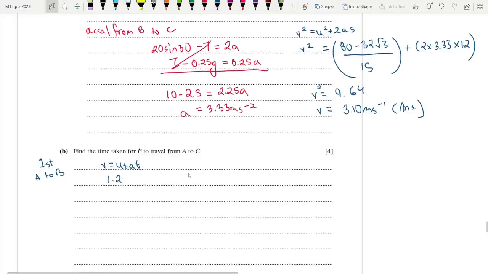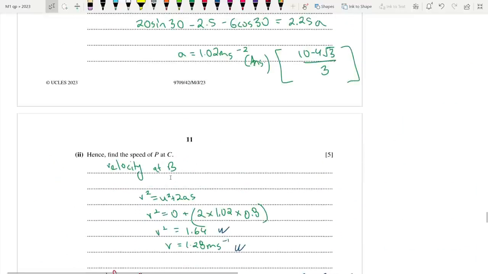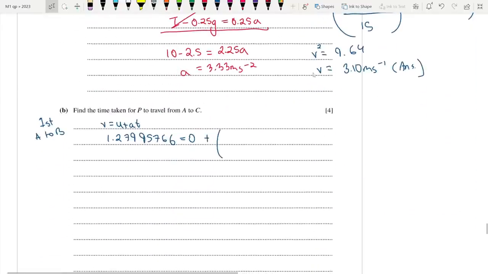So it's 1.27995766 is equal to 0 plus 10 minus 4 root 3 by 3 times time. Okay, so this answer divided by 10 minus 4 root 3 by 3. So T1, the first phase time, is 1.2500 seconds. Okay, 1.25 seconds.